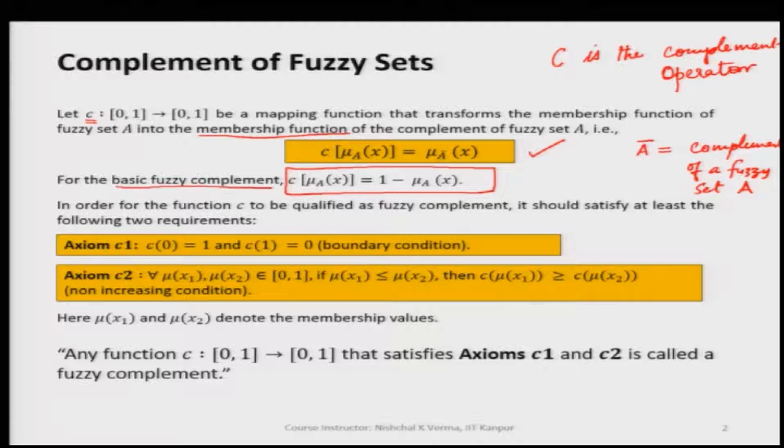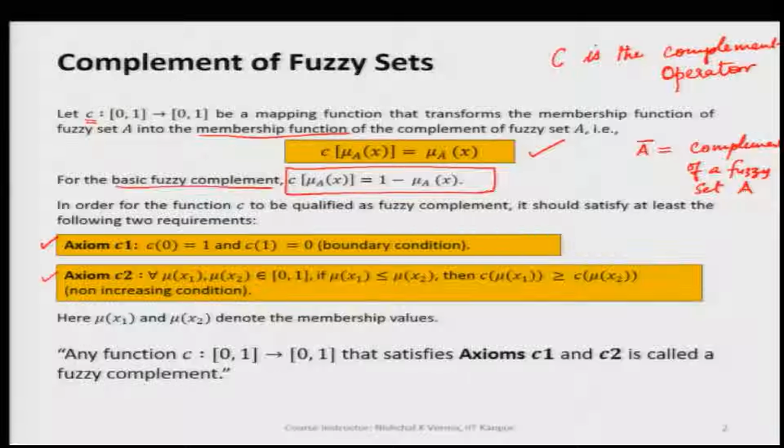But apart from the basic complement, we have so many other complement operators. In order for the function C, that is the fuzzy complement, to qualify as a fuzzy complement, it should satisfy certain criteria, certain axioms. So, here we have two axioms, axiom number 1 and axiom number 2, designated by C 1 and C 2. So, let us now look at C 1.